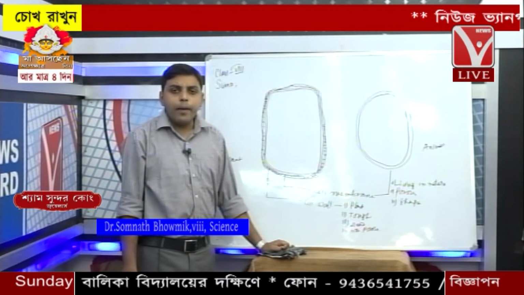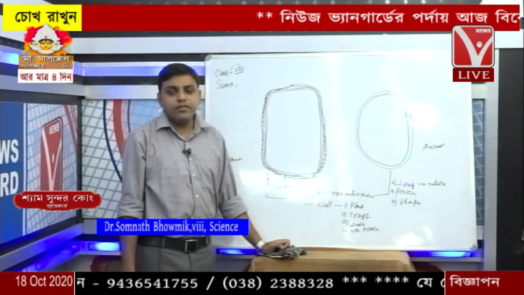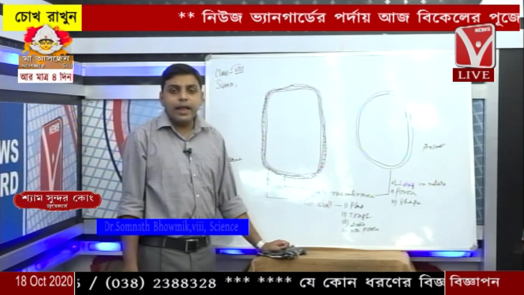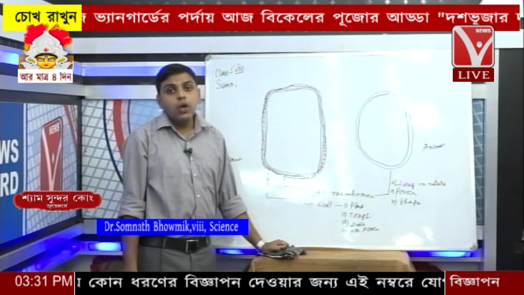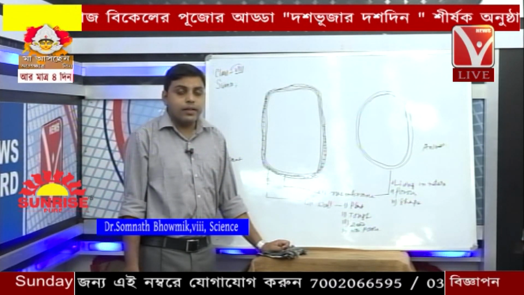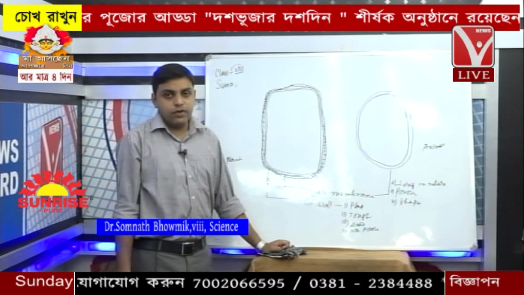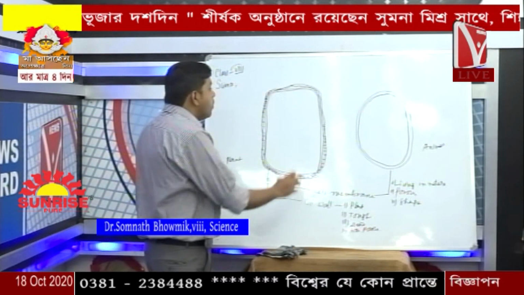So they have to adapt to the adverse climatic situation, and for this reason they develop an extra protective covering outside the cell membrane, which is dead, and as a result they can withstand every adverse condition. So this is the function of the cell wall. Clear?